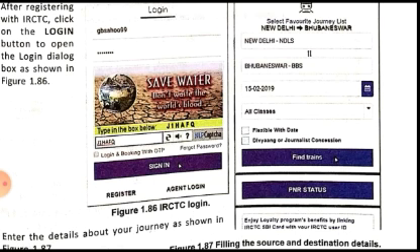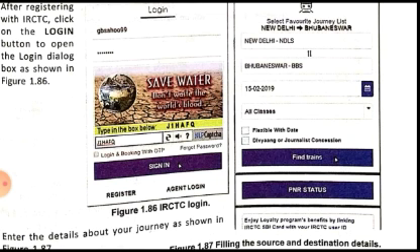Then you can also have some other options, which are not compulsory to be entered, like classes. You can specify in which class you want to book, otherwise it will show you all the classes as options. If you want to be flexible with date, you can check the flexible with date option. That means the system will show you tickets which are available on other dates also, so you can change your date of journey as per the ticket availability.